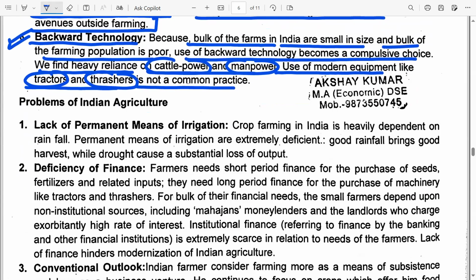Okay, now in the next lecture, we are going to look at the problems faced by Indian agriculture. I'm going to start this topic in the next lecture.